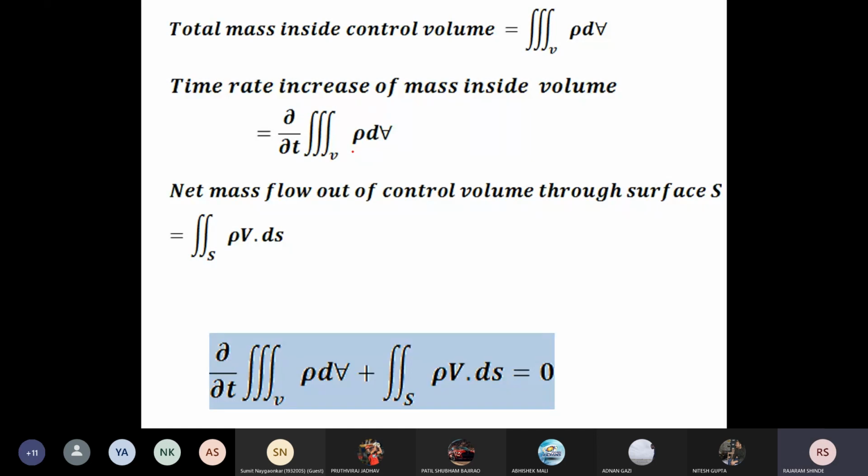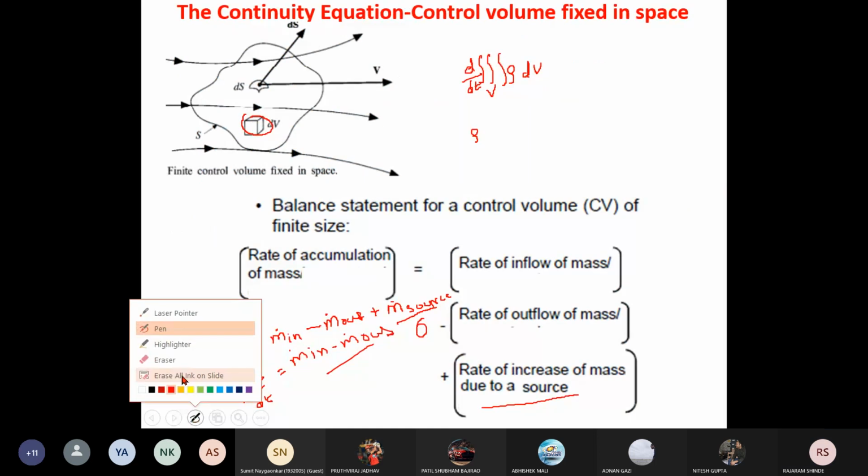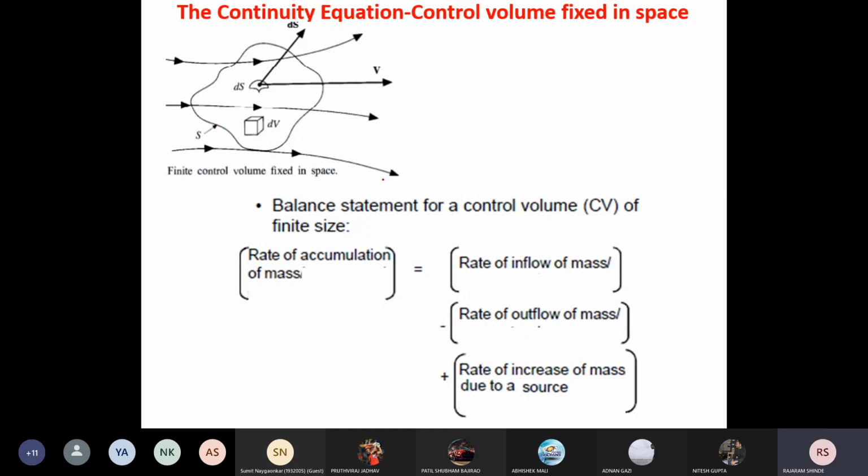Now after that we have to calculate the second term. For the second term, again I will go back here. I will clean the first term here. The second term is mass inflow, the mass flow inside the control surface.